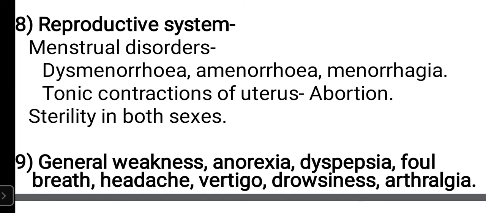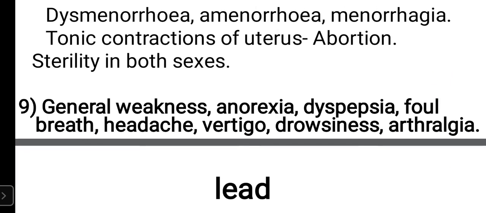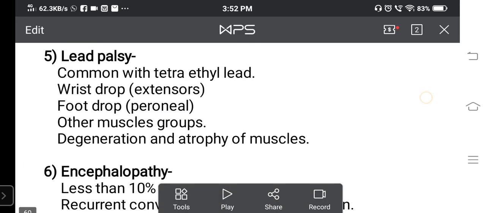And it can also cause sterility in both the sexes, in males as well as in females, because of disturbed blood supply of the ovaries or of the testicles because of vasospasm. So the patient can have sterility. And lastly, general weakness, anorexia, that is loss of appetite, dyspepsia, that is complaints related to acidity and indigestion, foul breath, headache, vertigo, drowsiness because of involvement of the nervous system, and arthralgia, that is pain in the joints. Multiple arthralgia can be there. So this is about chronic lead poisoning.